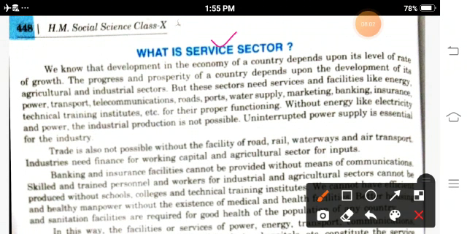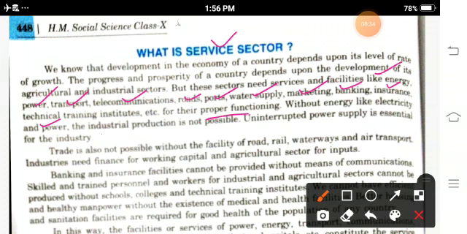But if you want India to become a developed country, then services must increase, services like energy, power, transport, telecommunication, roads, ports, water supply, marketing, banking, insurance, technical training for proper